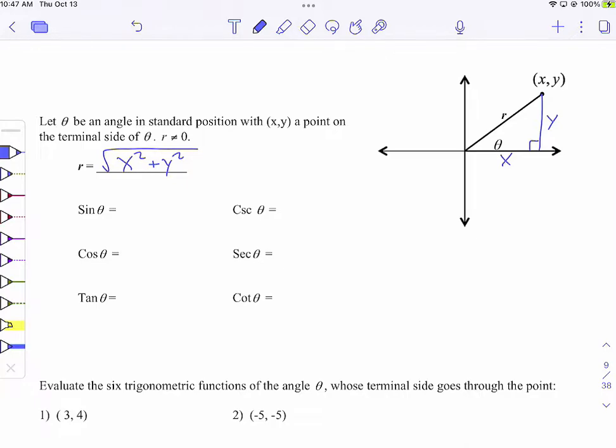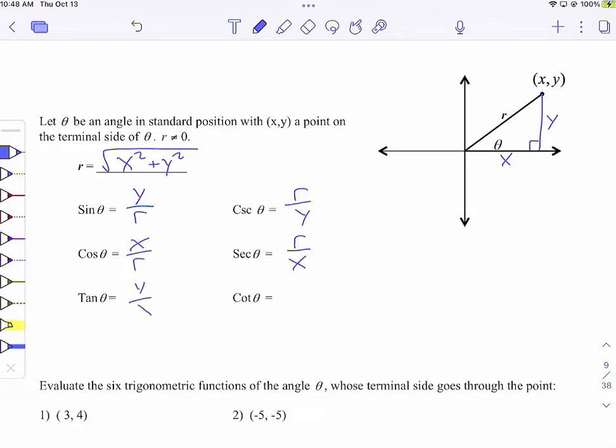Sine on the coordinate plane is opposite, which is y, over hypotenuse, which is r. Opposite over hypotenuse. The cosecant is the reciprocal of that, so I'm just flipping it. Cosine is adjacent side over hypotenuse, so that's x over r. Secant is the reciprocal of that. You guys tell me, what would tangent be? Y over x, opposite over adjacent.